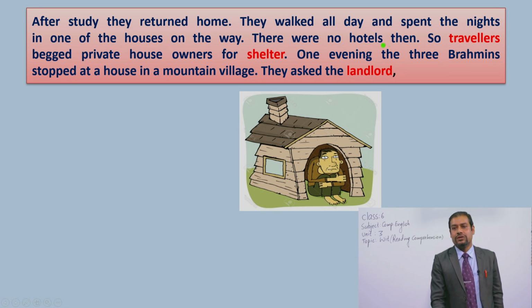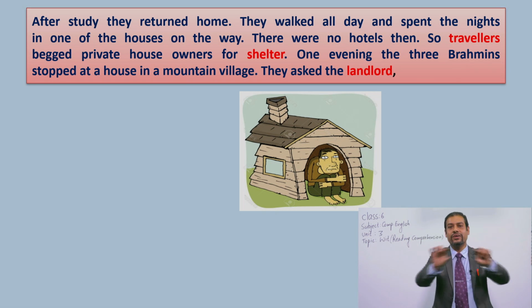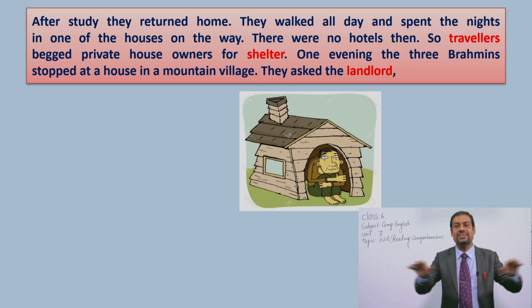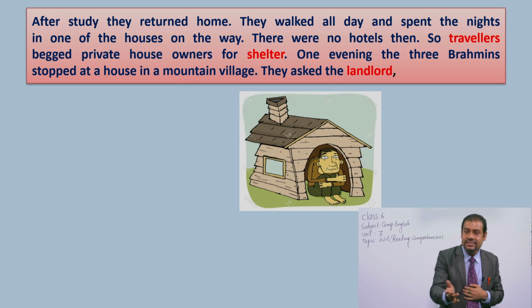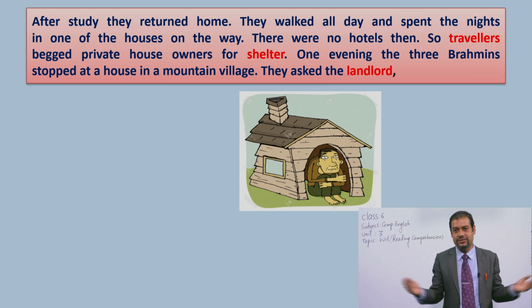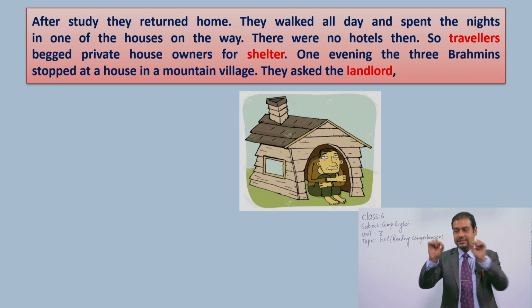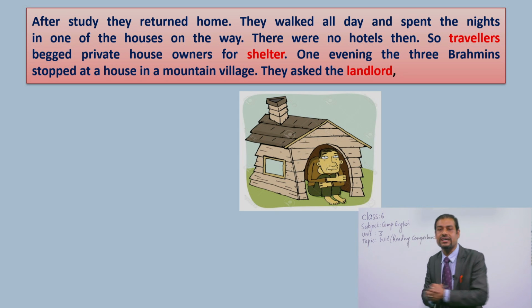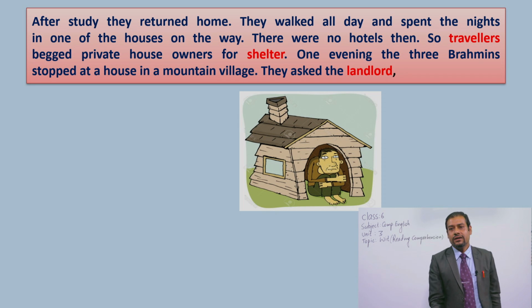There were no hotels then. Nowadays, if you go to visit some place, you can find many hotels, guest houses, but in the past, there were not hotels also. There were not guest houses also. That's why they spent their night in a person's house. All right.